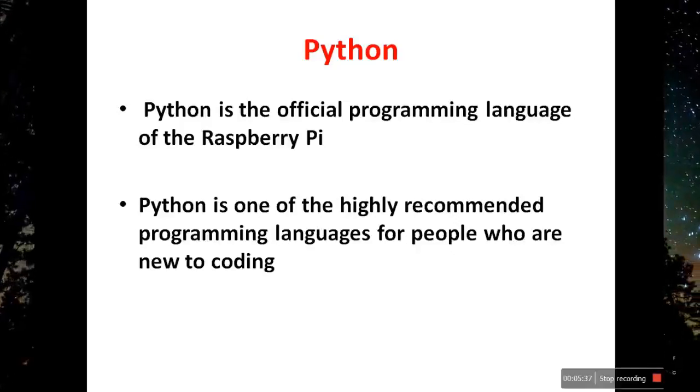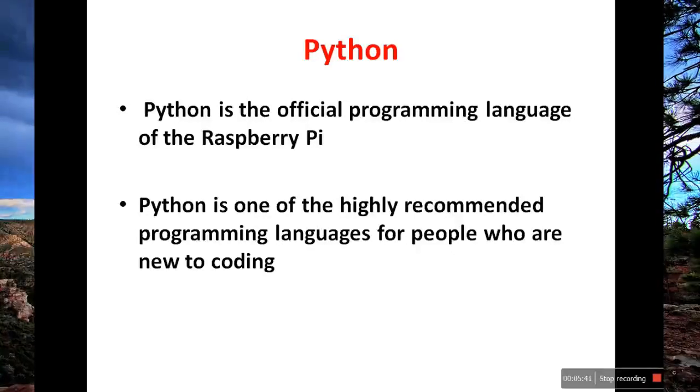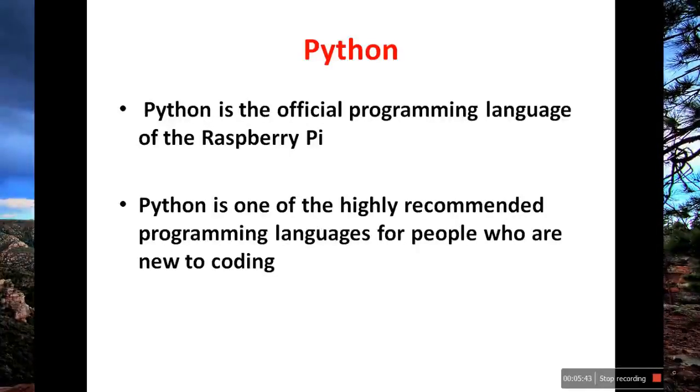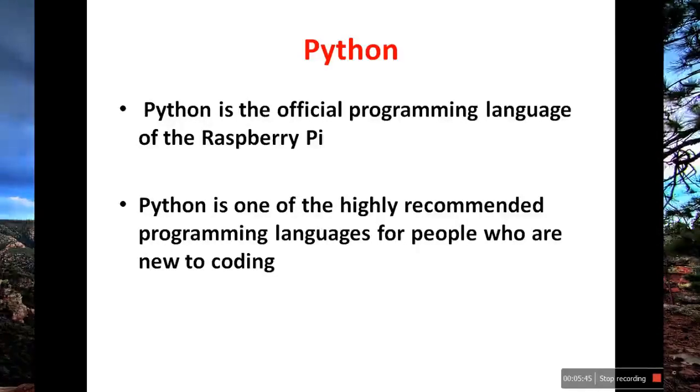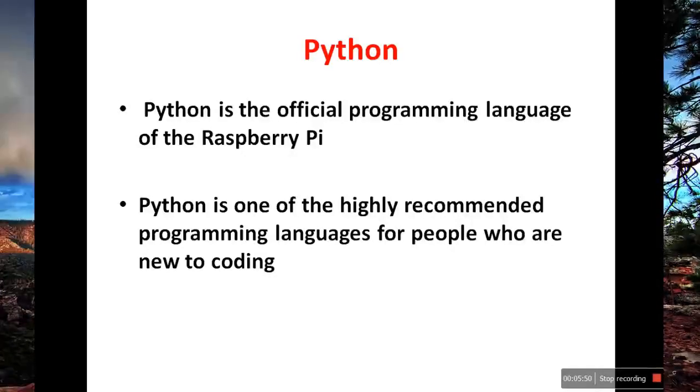Next, you need to understand a little bit of information regarding Python. Python is actually the official programming language for Raspberry Pi. And Python is a highly recommended programming language for people who are new to coding. It's very simple to understand.